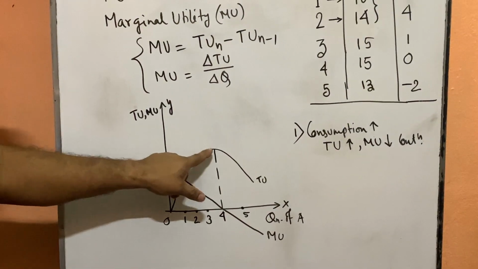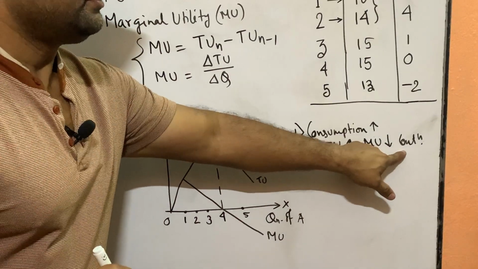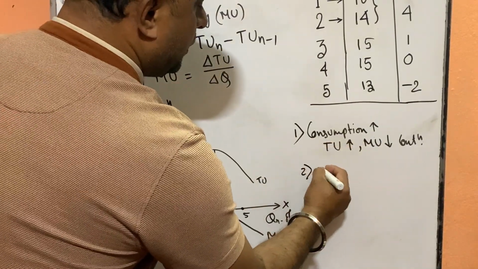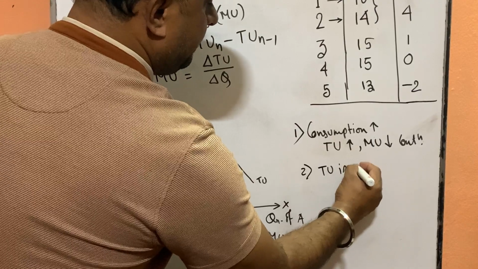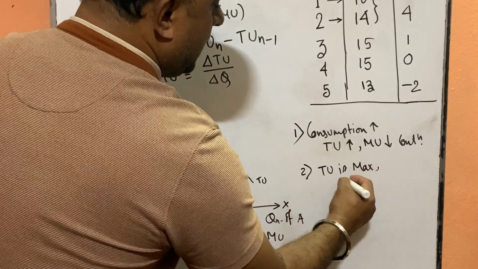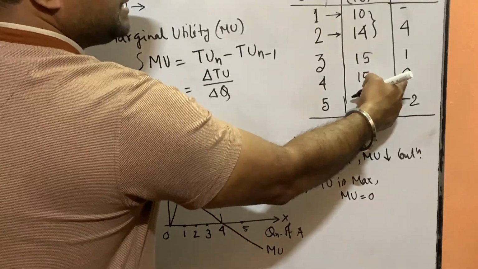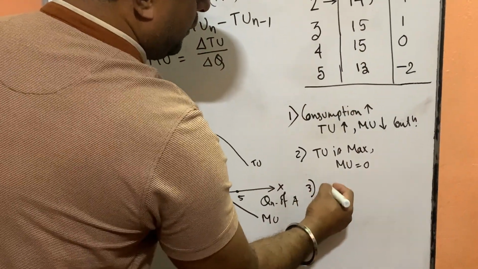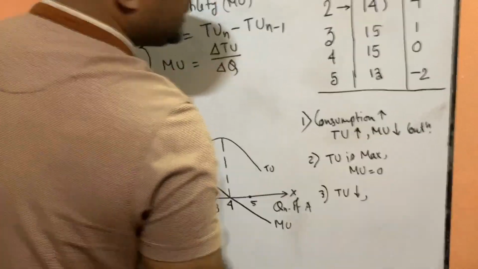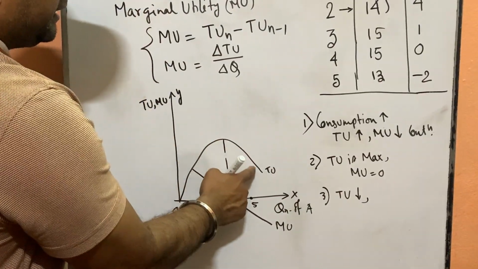Total utility first increases, but marginal decreases continuously. When our total utility is maximum, then what happens? Our marginal utility becomes 0. Total maximum, marginal 0.